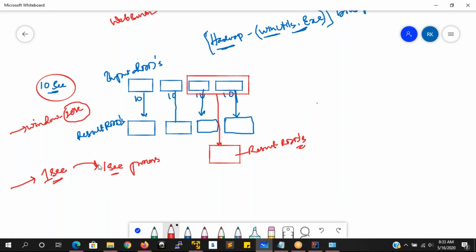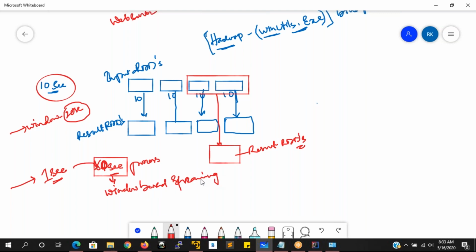In this case, for example, 60 seconds. That means 1 second, 1 second, 60 RDDs are going to be created. On the 60 input RDDs at one time, we are going to process. This is called window-based streaming, a window-based streaming application. You understand, right? What I'm trying to say?